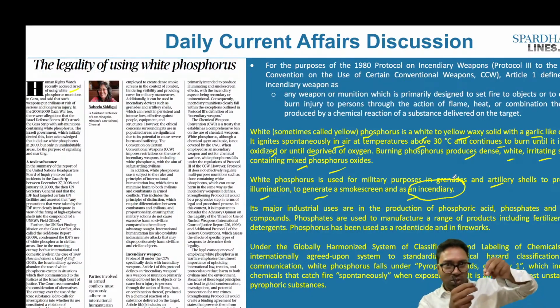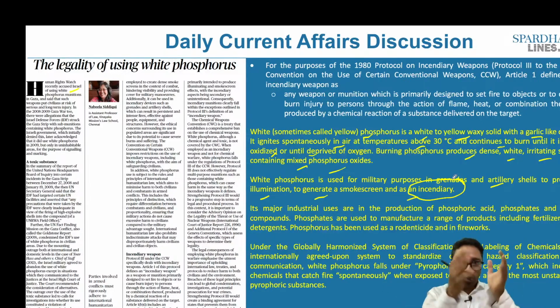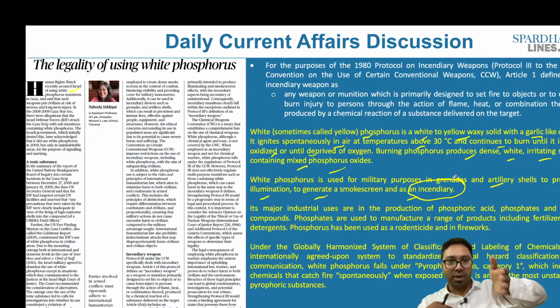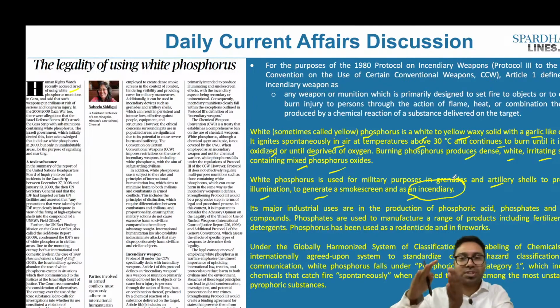Let's say, for example, we have the white phosphorus that is located in this particular area. So it is launched. As a result, a huge amount of smoke is released in that particular area. Let's say, if I want to see what is happening 10 feet or 10 meters in and around from this particular smoke area, I would not be able to see it. So it creates what is called the smoke screen. There is a lot of smoke that it creates, and as a result, I as a person and any other individual will not be able to see what is happening behind it. And it is also used as an incendiary.